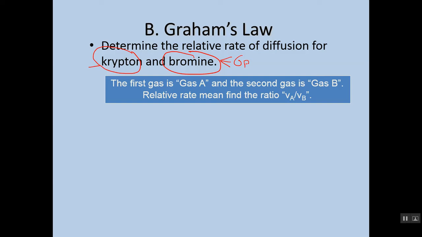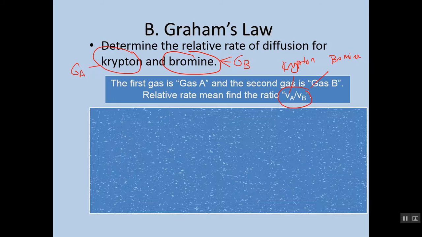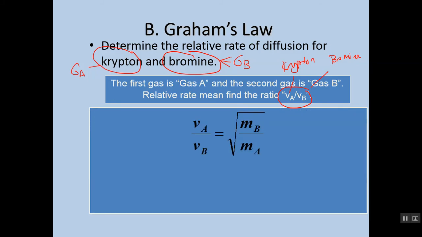All right, so gas A and gas B, which means the relative rate is going to be the velocity of krypton over the velocity of bromine. Now we don't have to be given the velocities, and we're not given them here, because remember, all we really need to know to figure out the rate of diffusion, which is what we called it on the previous slide, is their molar masses.